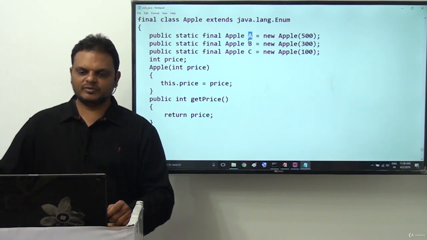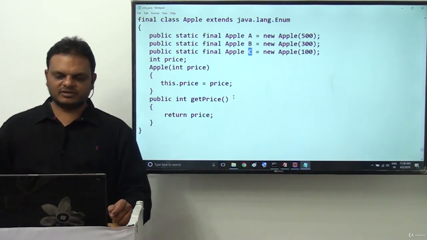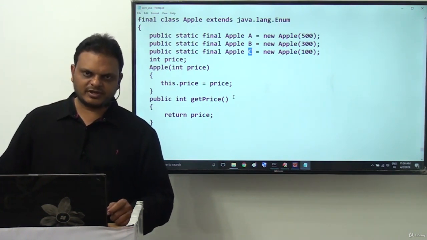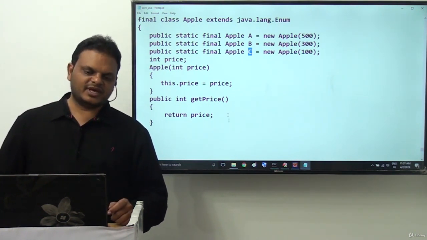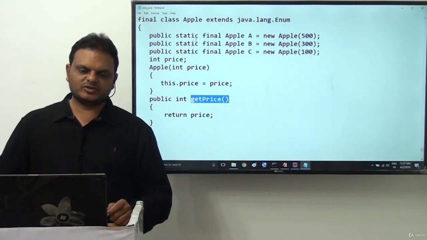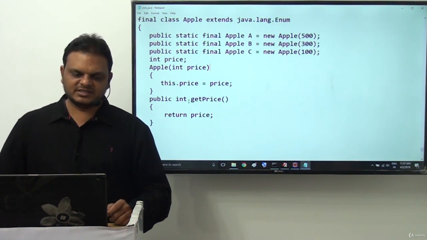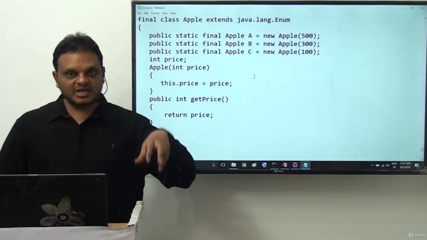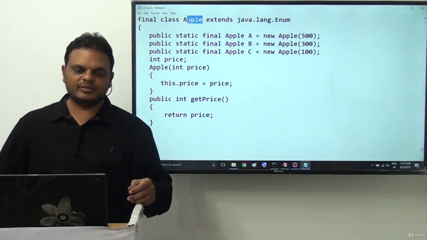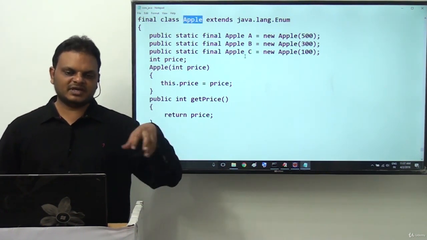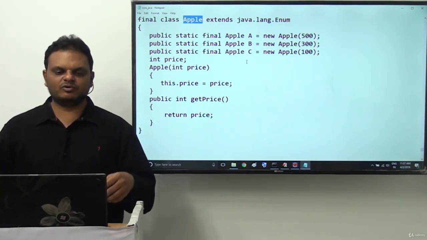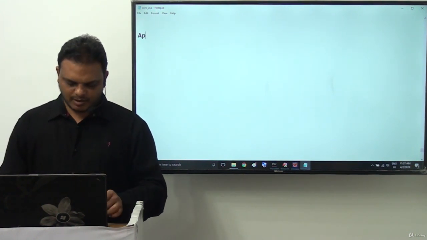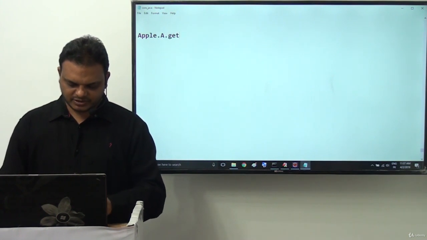By using these reference variables, we can call the getPrice method: A dot getPrice, B dot getPrice, and C dot getPrice. When we access these methods, we get the respective things. But A, B, C are available inside the Apple, and by using A, B, C only we access getPrice. So the overall expression to access getPrice is Apple dot A dot getPrice.